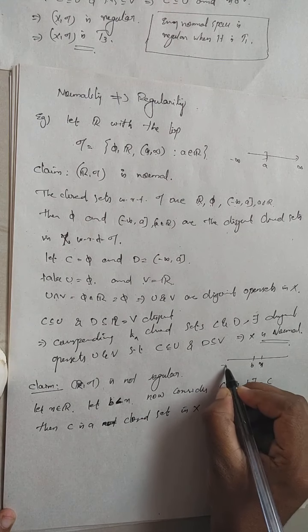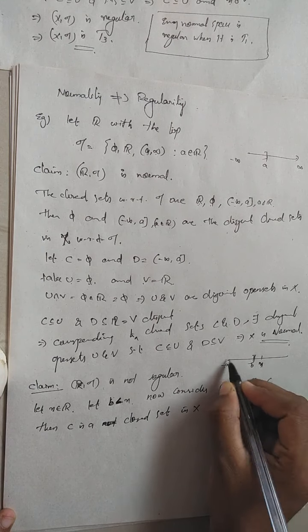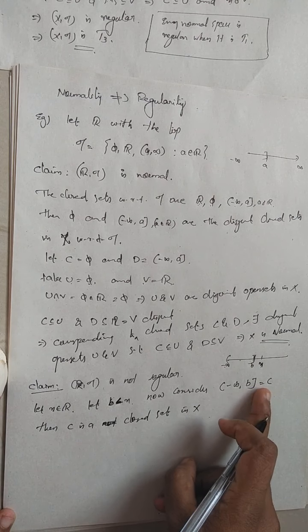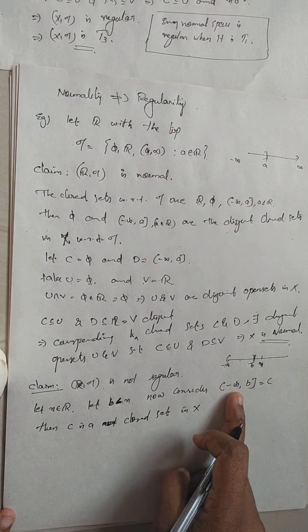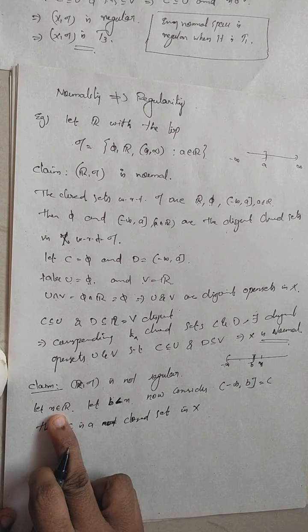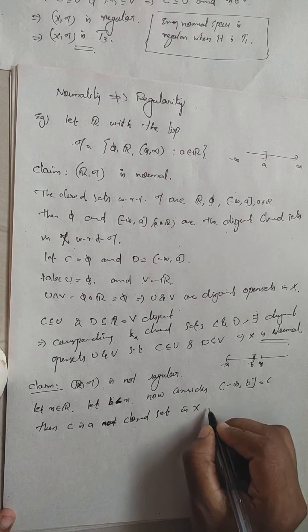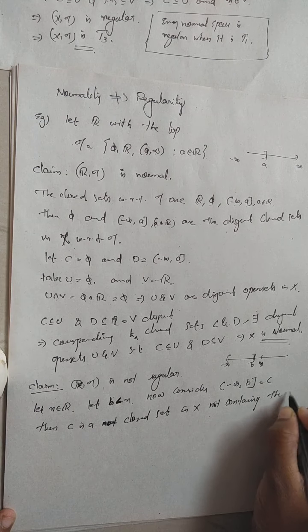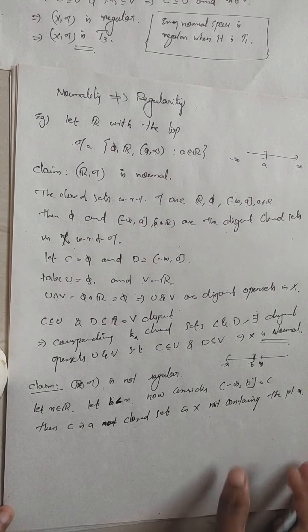Then you consider the interval minus infinity to b, and x cannot belong to this interval. So this set C is a closed set in X not containing the point x.